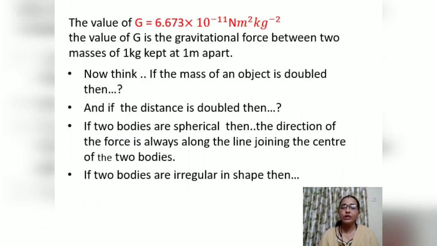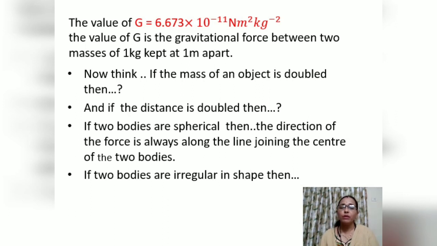Now, as the value of G is constant, we have that value already, which has been derived by the scientist. The value of G is equal to 6.673 multiplied by 10 raised to minus 11 Newton meter square per kg square. This value of G doesn't change, and this value of G is for two objects of 1 kg mass each, which are 1 meter apart.